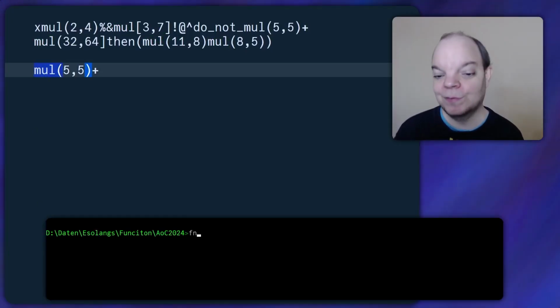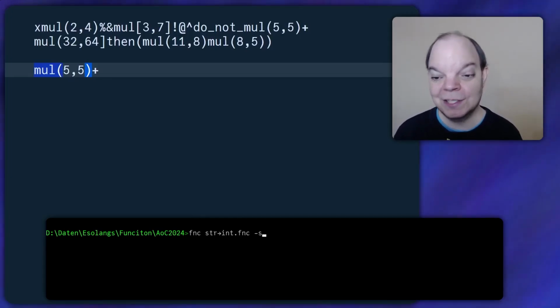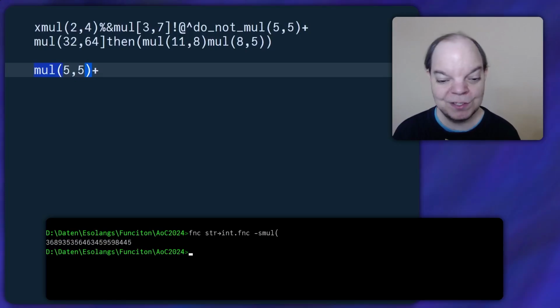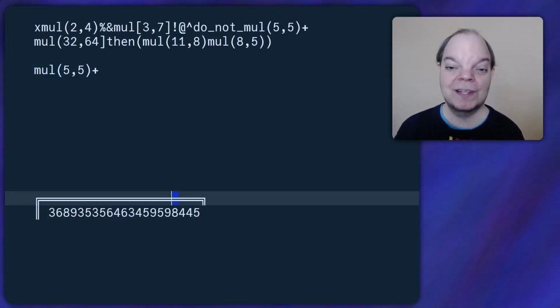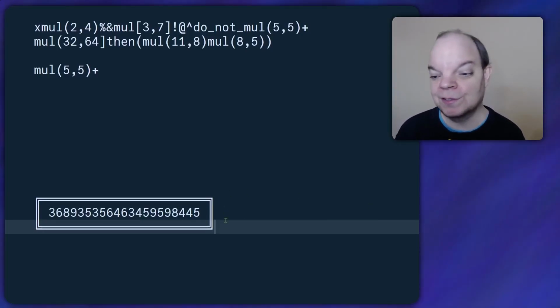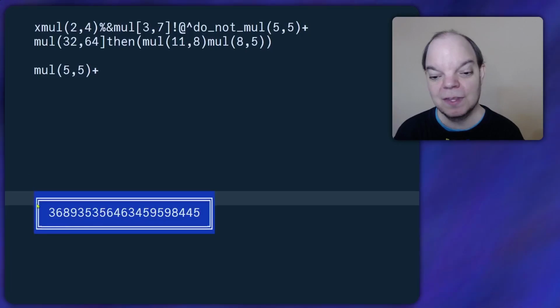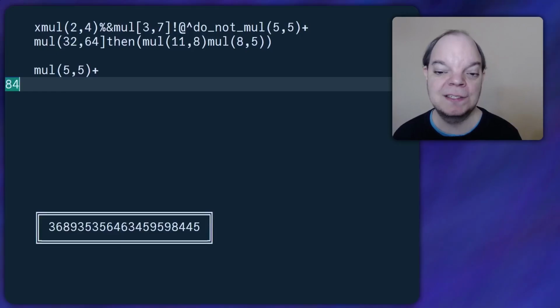Now, you may remember from a previous video that I wrote a helper program which I can pass any string in, and it would give me the integer representation of that string. And now I can use that integer in the program to represent that string, MUL open parentheses. Now, the first thing that the program needs to do is to check if a string starts with this. Now, remember that strings are represented in Funciton with 21 bits per character. So we're actually looking at the first 4 characters, so 4 times 21, that would be 84 bits.